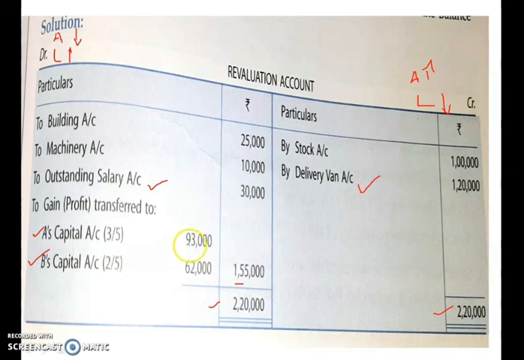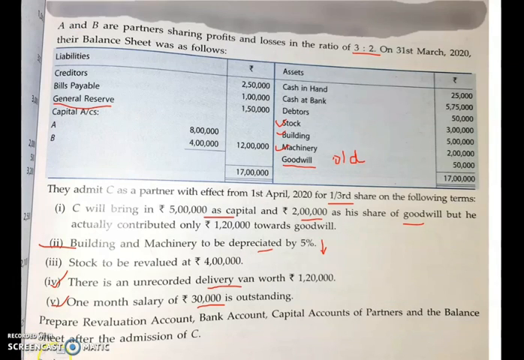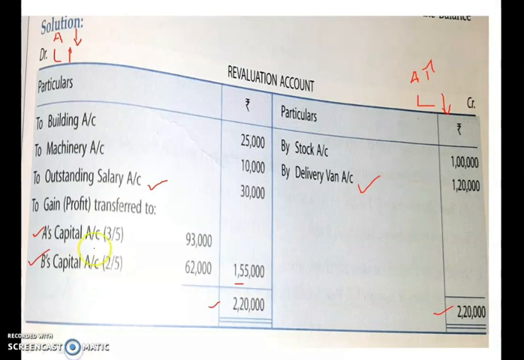And how to distribute this amount? 1,55,000 you have to distribute to A and B in their old ratio. How much is their old ratio? 3:2 is their old ratio, isn't it? So you have to distribute that in 3:2 ratio. So you will get 93,000 and 62,000. So this is how revaluation is done. So that work is completed.